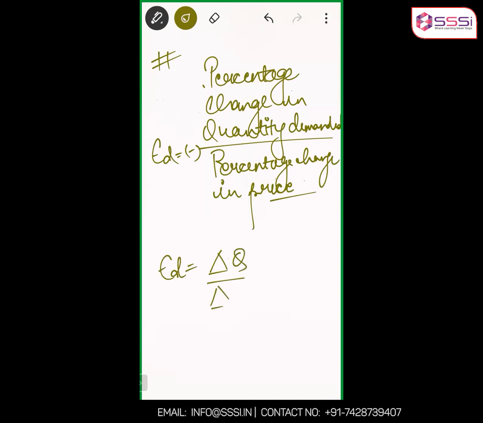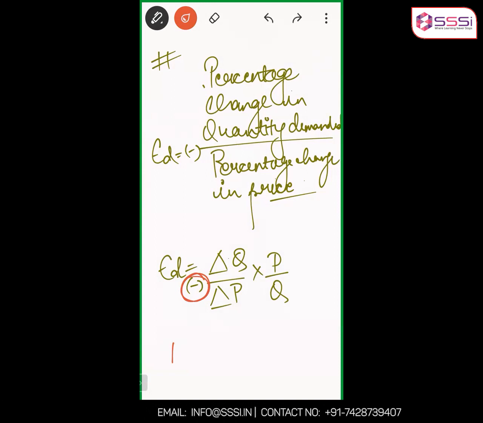It says this is how you would calculate the elasticity of demand. Elasticity of demand will always be with a negative symbol. You know what this negative symbol depicts? It depicts that there exists an inverse relationship between price and quantity demanded. If one has a positive change, the other will have a negative change, making the whole fraction go negative.